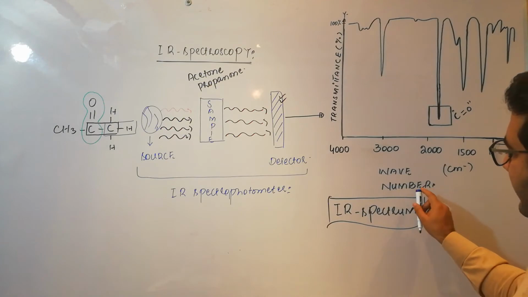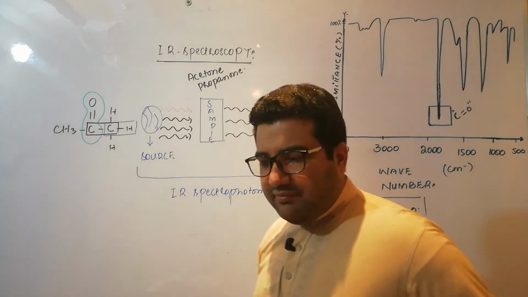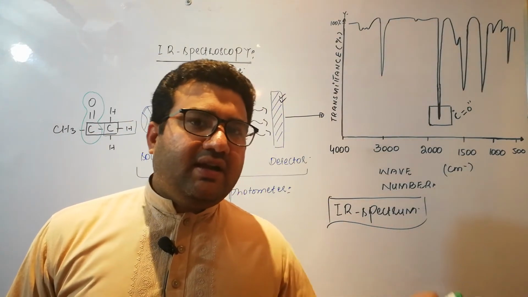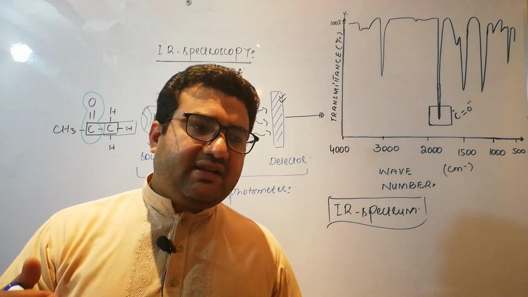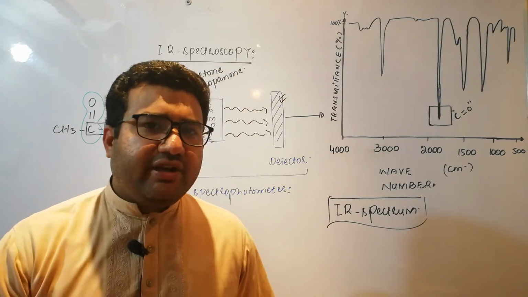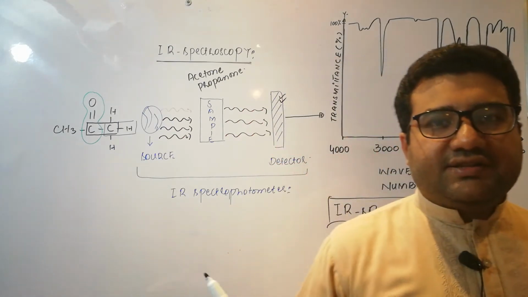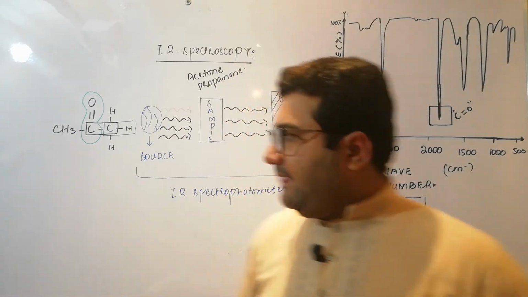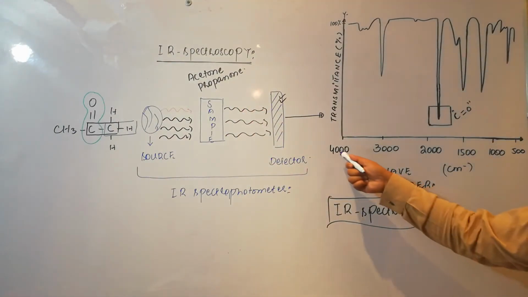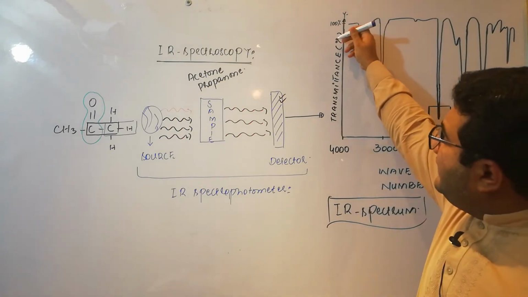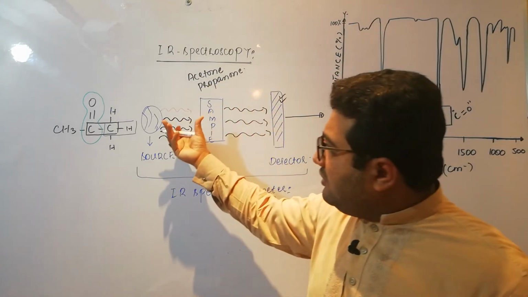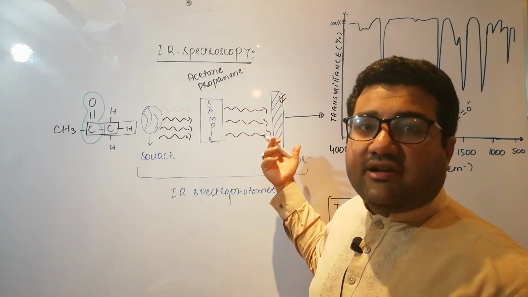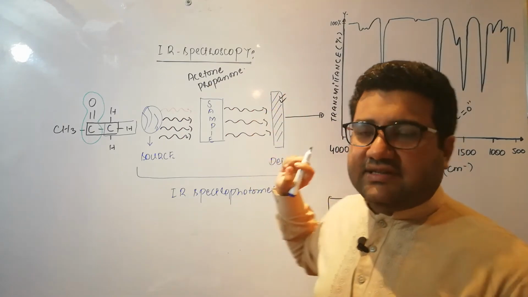Now, on the x-axis we have taken wave number. Keep in mind one thing: whenever we are dealing with low energy radiation, we consider their wave number. And when we are dealing with high energy radiations like ultraviolet, X-rays, gamma rays, or even the visible, which is also taken as high energy radiation, when we are discussing the spectroscopy, we will consider their frequency. So wave number is on the x-axis, and transmittance percentage is on the y-axis. Why? Because the absorbed photons cannot reach the detector. Only those photons can reach the detector which are transmitted, so we have to take the transmittance percentage.